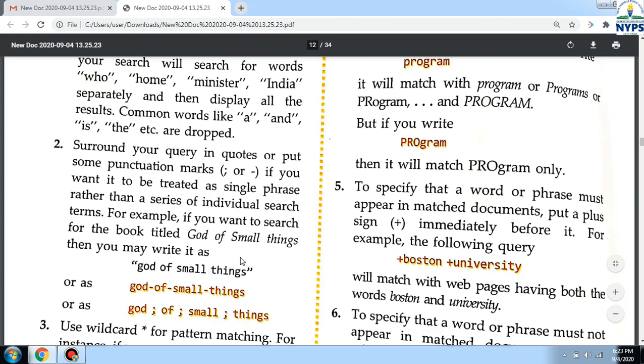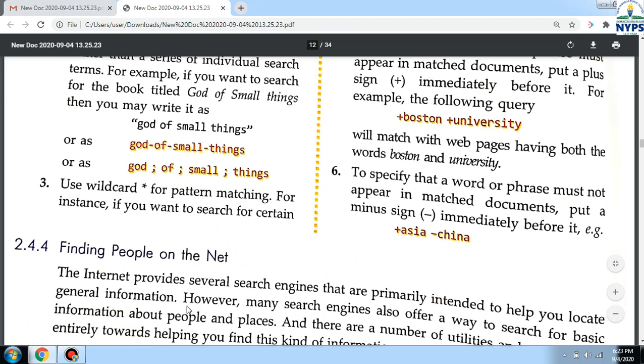So what you have to do, like here one example is given, God of Small Things. We have entered God of Small Things. If we put it without quotes, it will search for God also, small also, things also, small things also and God of small things also. So for a particular search, we have to put that search in double quotes. Like here God of Small Things is written in double quotes. We can use it like this also, and we can put hyphens in between, or we can use semicolons also.